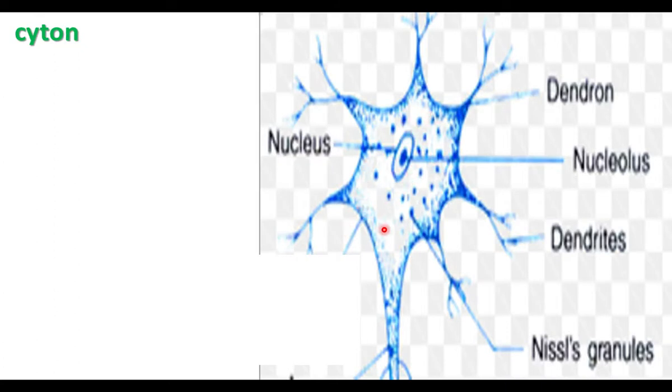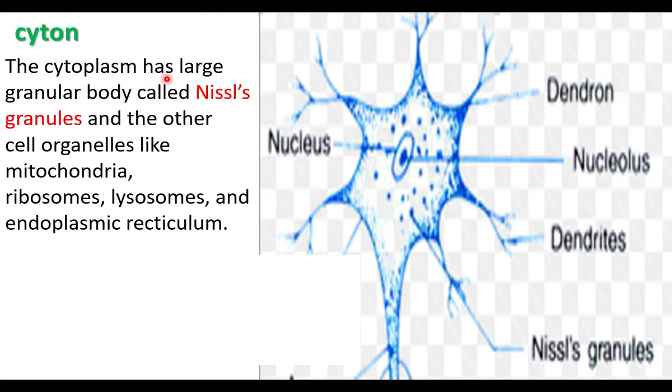This is the cell body. The cell body has a nucleus, cytoplasm and large granules. Granules are particles called Nissl's granules. Nissl's granules are in the cytoplasm of the cyton. The cyton has organelles like mitochondria, endoplasmic reticulum and ribosomes. The cytoplasm has large granular bodies called Nissl's granules. Many Nissl's granules are there, and the other organelles like mitochondria, ribosomes, lysosomes and endoplasmic reticulum are also in the cytoplasm.